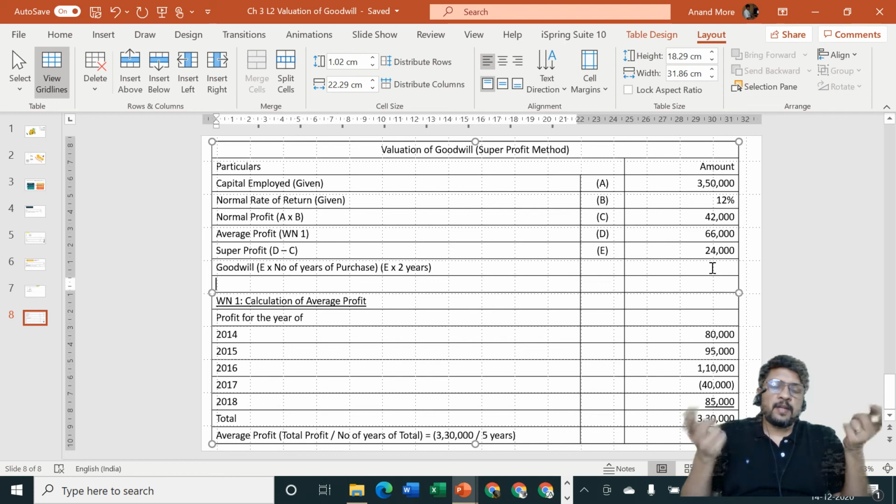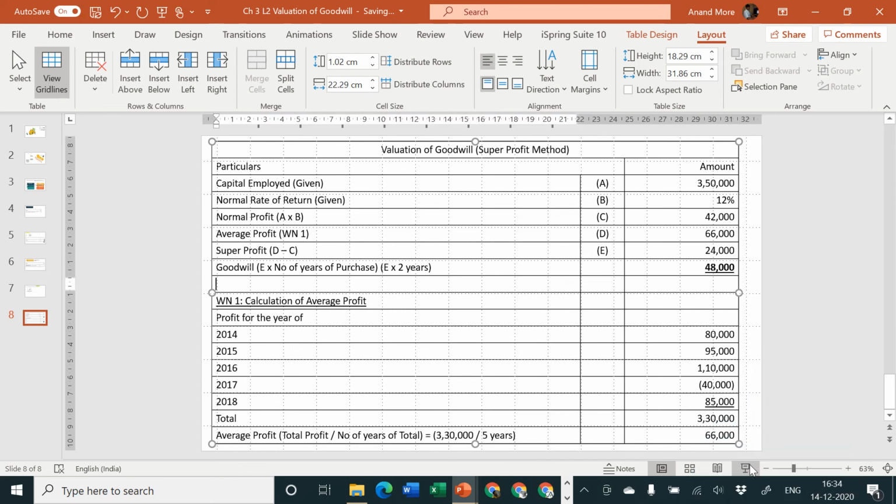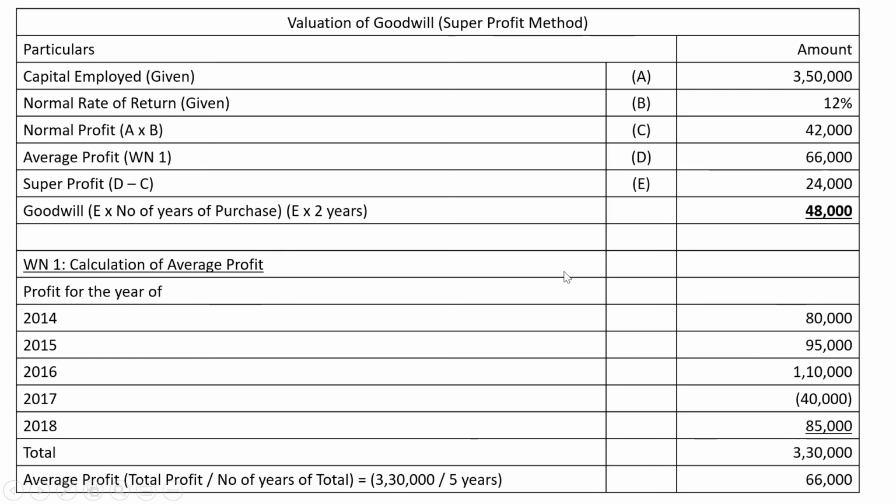That means by joining our business, you are going to enjoy 24,000 rupees extra in 2 years. That means the goodwill is equal to rupees 48,000. So that is the value of goodwill. Capital employed is given by the problem. Normal rate of return is 12%.